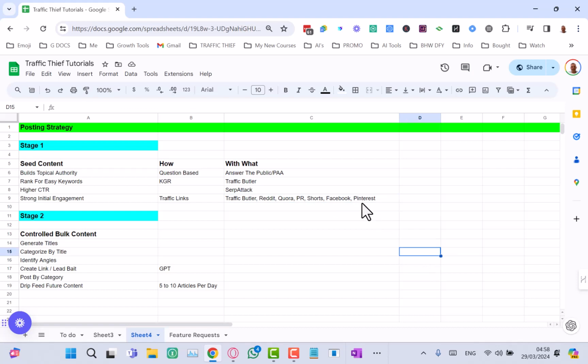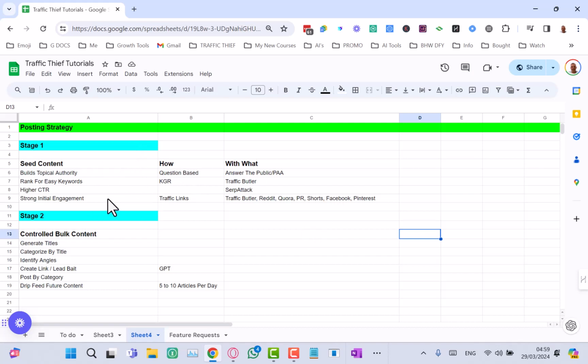Okay. And Pinterest is a great source of traffic. We do have a free custom GPT that you can get a hold of. I'll put that into the WhatsApp groups, and I'll put it at the bottom of our emails as well, so you can grab hold of that as well. Okay, so that's quite handy for when you want to get extra traffic. Pinterest can drive a ton of traffic. Okay, so that's the stage one content.